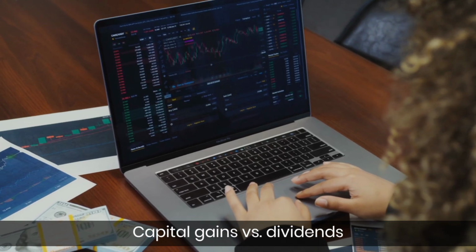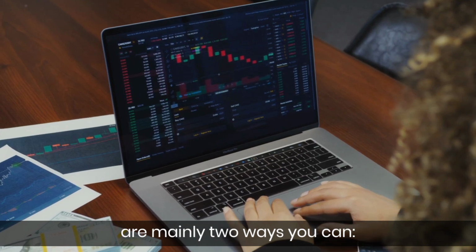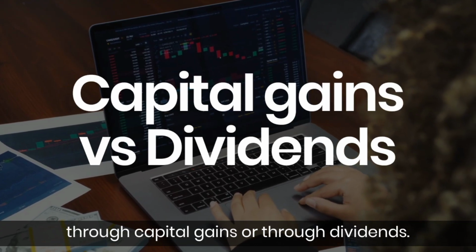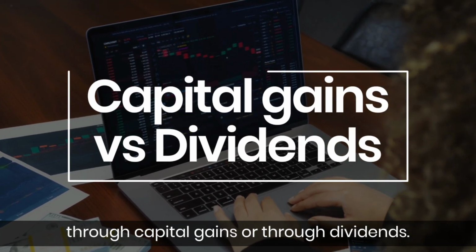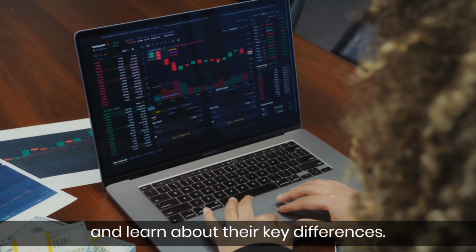Capital gains versus dividends. If you invest in stocks, you should know that there are mainly two ways you can earn: through capital gains or through dividends. In this video, we will compare the two and learn about their key differences.